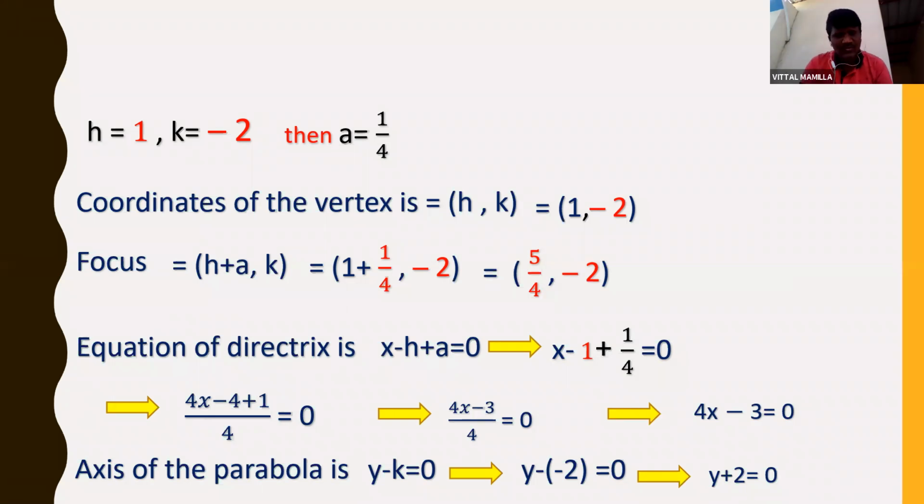So like this, we have the 6th A, third bit, third problem. 6th A, third bit, third problem, which is also important. You can solve that, students, which is a 7-mark question.